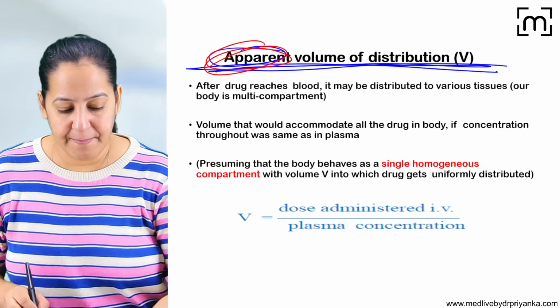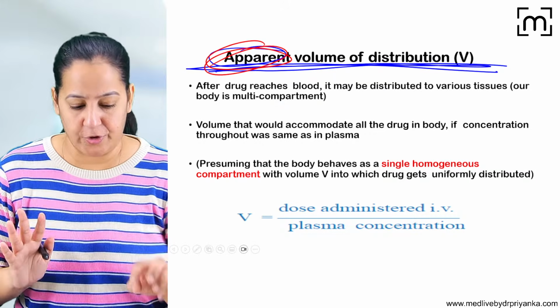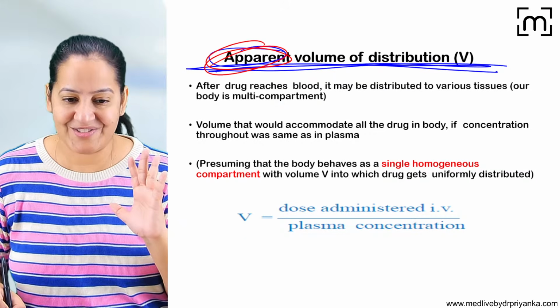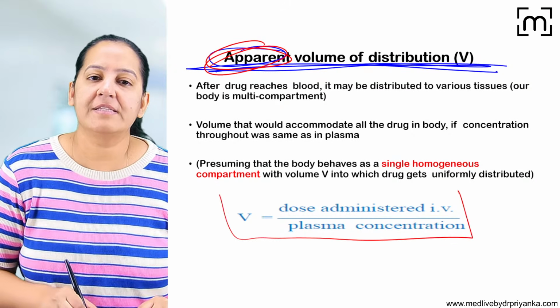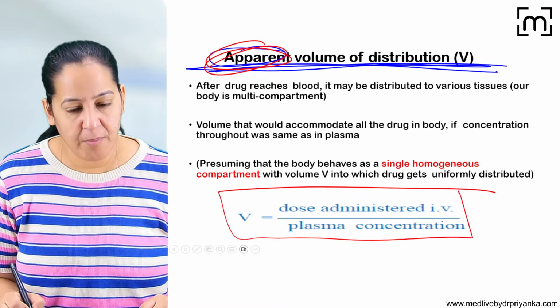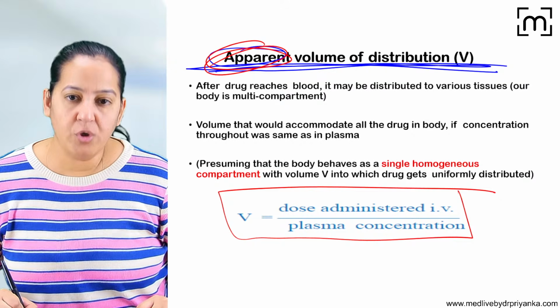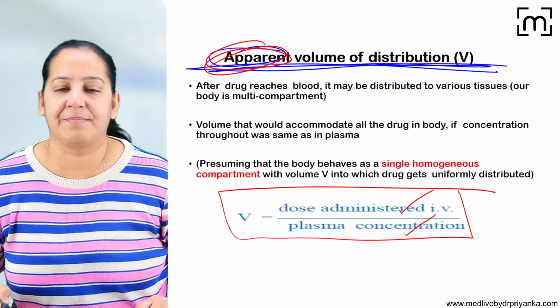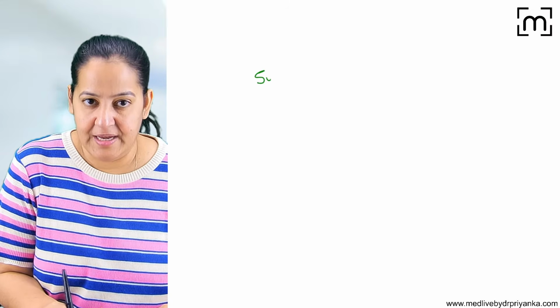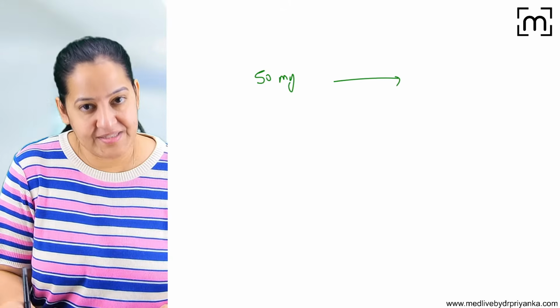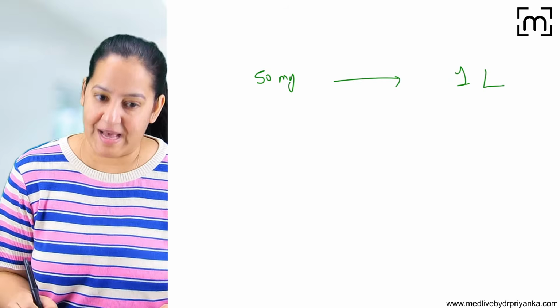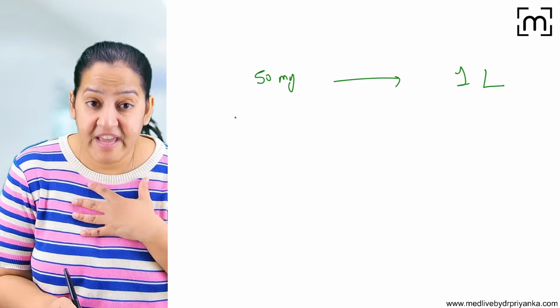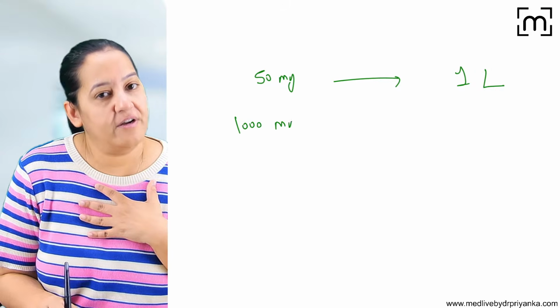So how to calculate apparent volume of distribution? If you got it, it's very good. If you didn't get it, don't take stress, don't take load, learn the formula. This is the formula for volume of distribution. What is the formula? It is the dose which is administered IV upon plasma concentration. This is how we calculate it now. I told you that the plasma concentration is 50. 50 milligram is present in 1 liter of plasma. But we have injected how much? We have injected 1000 milligram.